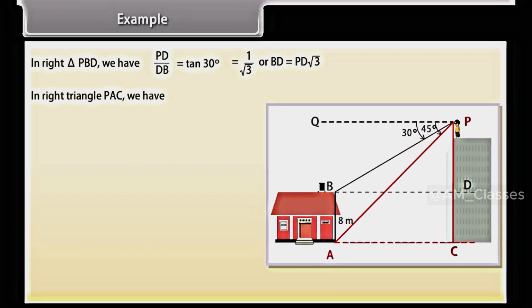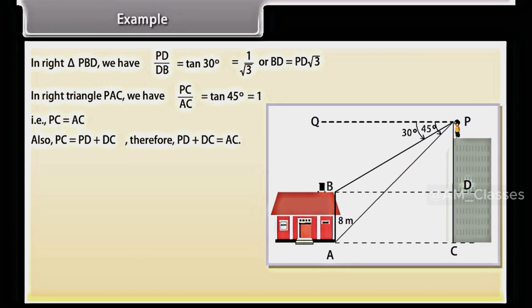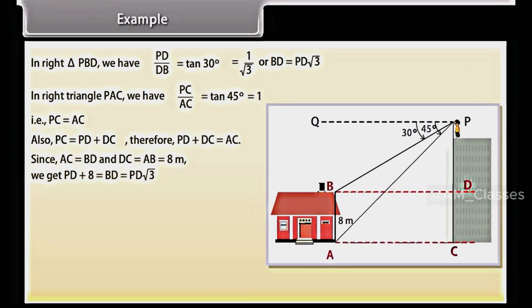In right triangle PAC, we have PC upon AC equals tan 45 degrees, which is equal to 1. That is, PC is equal to AC. Also, PC equals PD plus DC. Therefore, PD plus DC is equal to AC. Since AC is equal to BD and DC is equal to AB, which equals 8 meters, we get PD plus 8, which is equal to BD, which equals PD square root 3.